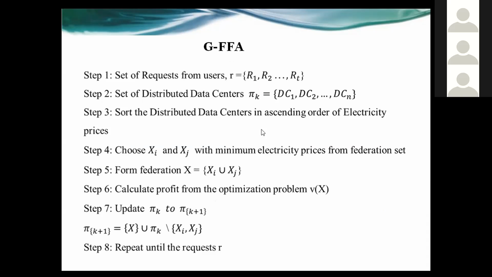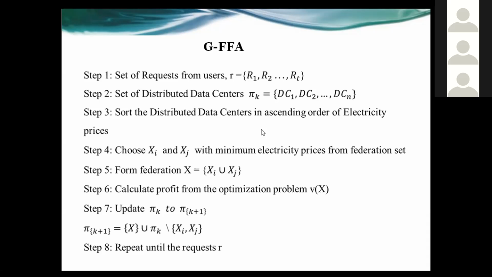First, we take the requests from the users and store them in a set denoted as small r, which consists of the number of requests, R1, R2 up to RT. Second, we consider the n number of distributed data centers and store them in pi k, where k is the iteration. Suppose in the first iteration k is equal to 1, all the data centers individually act as a federation set.